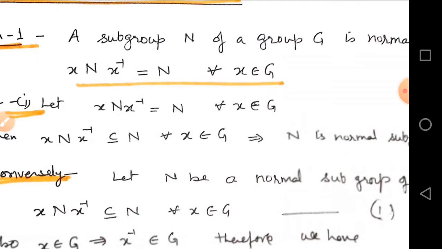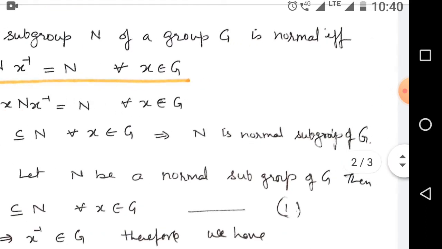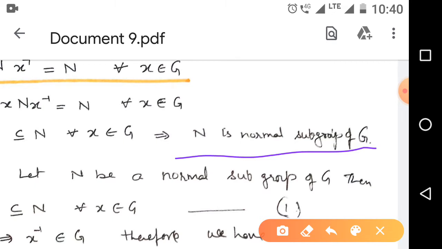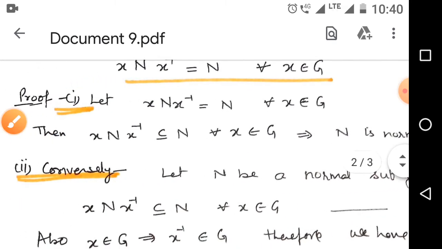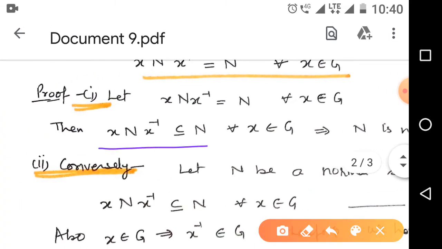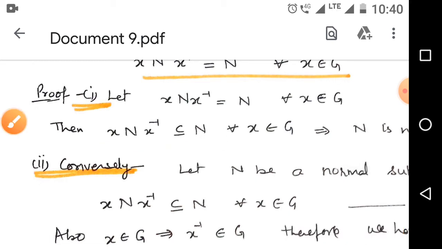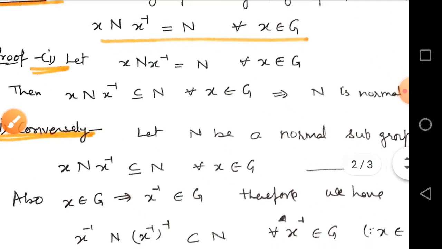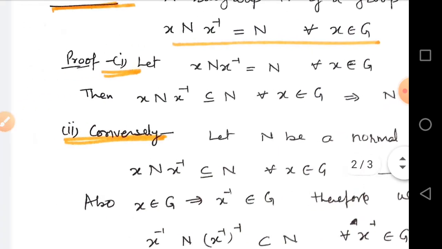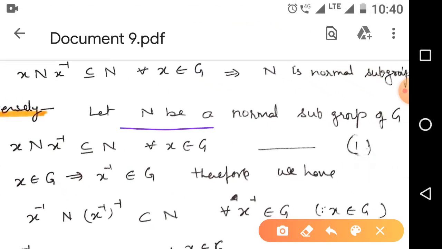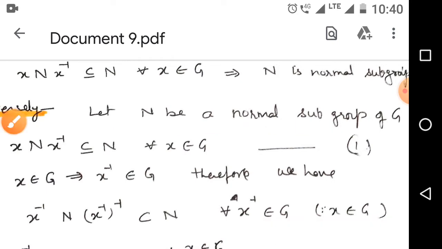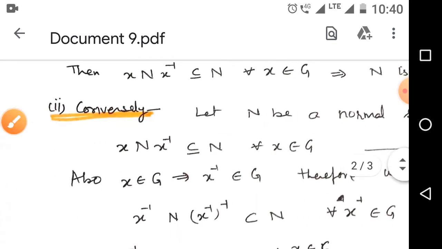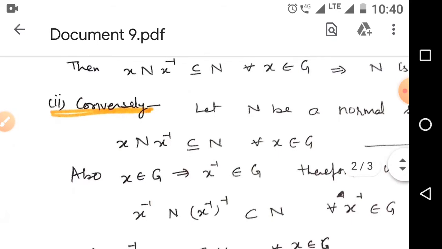Then x N x inverse is a subset of N for all x belongs to G. This implies N is a normal subgroup, which is the condition of a normal subgroup. Now take the converse part. Conversely, let N be a normal subgroup of G. Then x N x inverse is a subset of N for all x belongs to G.